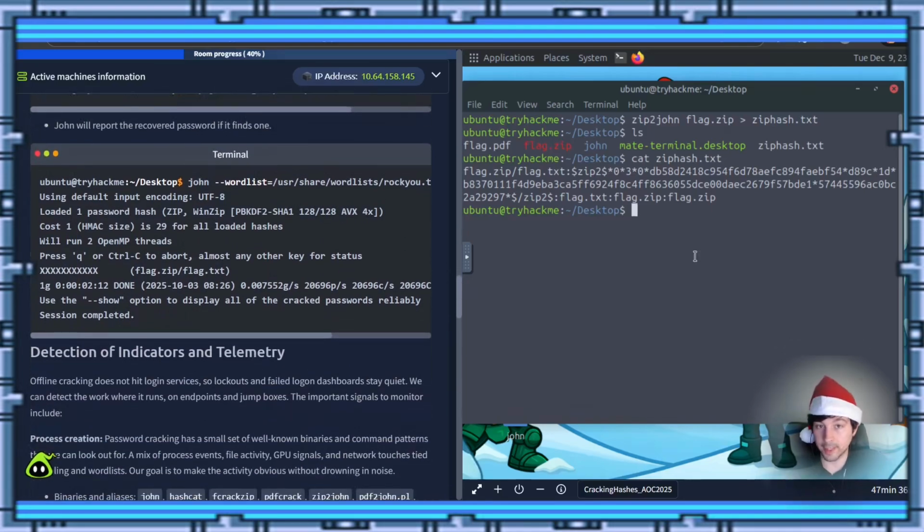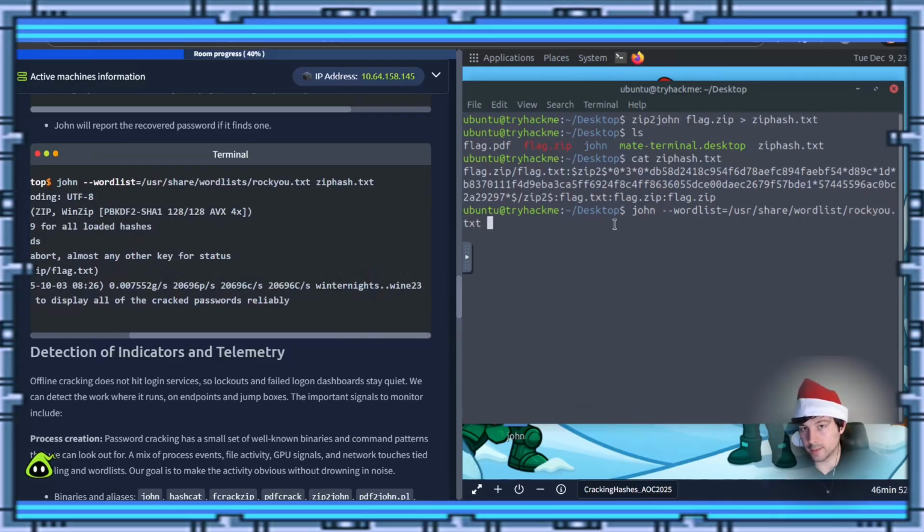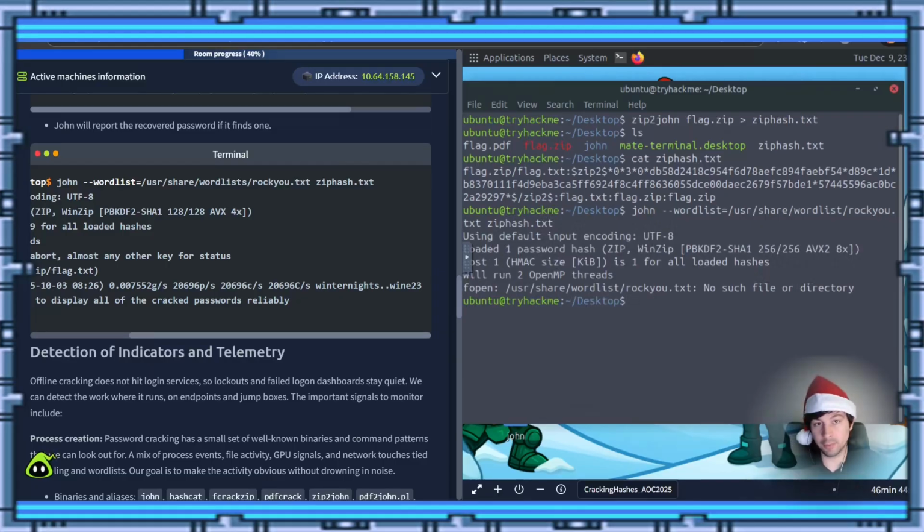Glad you asked. We're going to type in john. John the Ripper is this binary here, and we're going to do --wordlist equals /usr/share/wordlists/rockyou.txt. Oh, I didn't type in wordlist, did I? Okay, so type in wordlist. Yeah, we're typing everything right, I think so. /rockyou.txt, and then, scroll over a bit here, it says to type in zip.hash.txt, which is the file we just created. And now we'll let that run, and it should produce...